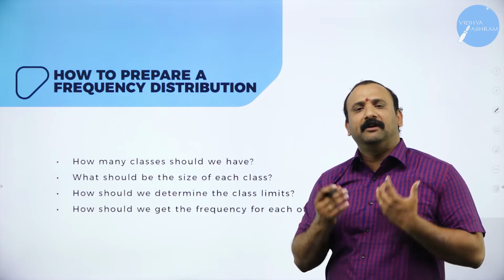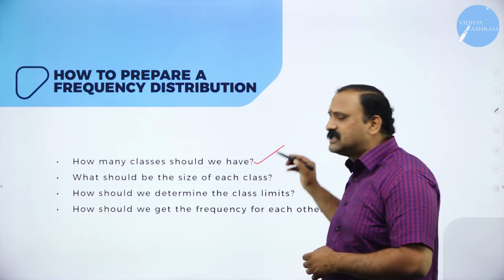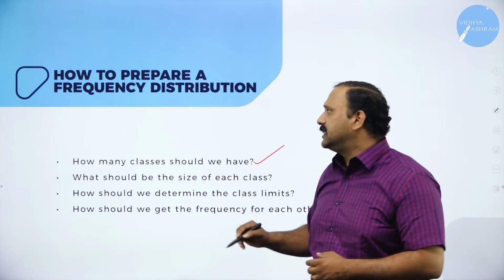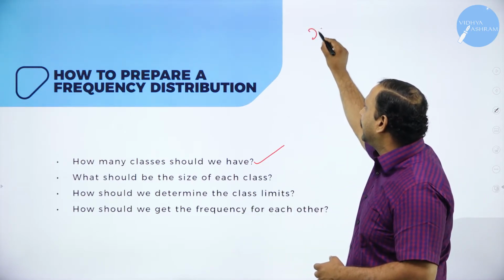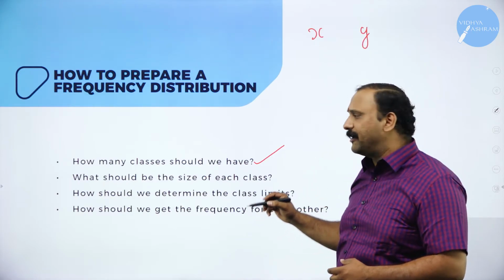So what will be my first thought? What will be my first question? How many classes we need to have? Which means to say that, let's say we are going to create a frequency table like this. So how many classes we need to have?